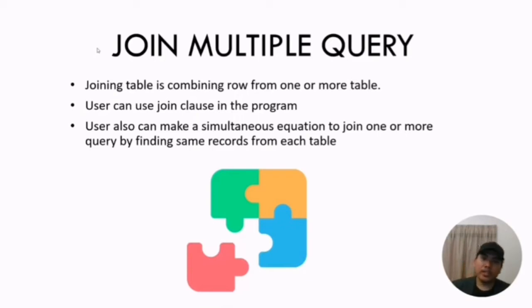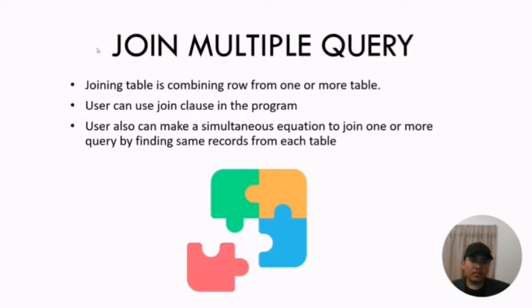So we can make a simultaneous equation and find the same records. A briefing about the join. So the user wants to find data from table A and table B.